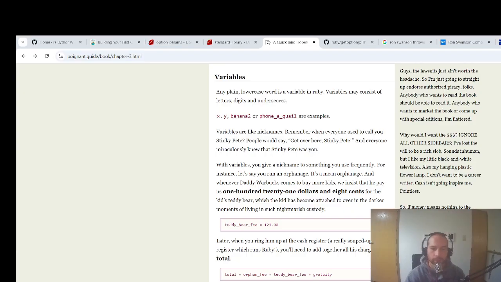The cash register. A really souped up cash register which runs Ruby. Back in the 1930s, not 1920s. You'll need to add together all his charges into a total. total equals orphan_fee plus teddy_bear_fee plus gratuity.